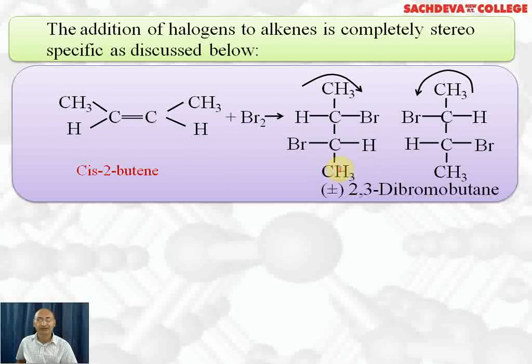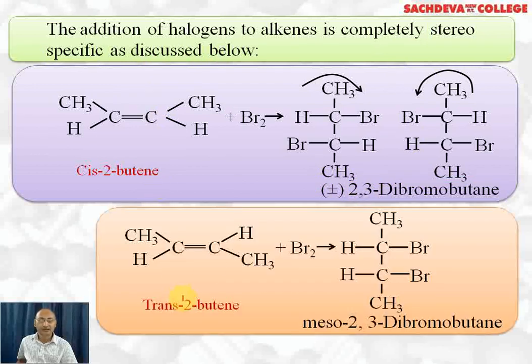What do you mean by racemic mixture? This compound is dextrorotatory. Dextrorotatory means it rotates the plane polarized light towards the right, and this one is levorotatory. This will rotate the plane polarized light towards the left, that is the anticlockwise direction. So this is a racemic mixture of 2,3-dibromobutane, that is, equal amounts of dextrorotatory and levorotatory substances are formed. That is the reason this reaction is called a stereospecific reaction. And optical isomerism we will be studying in detail in class 12th.